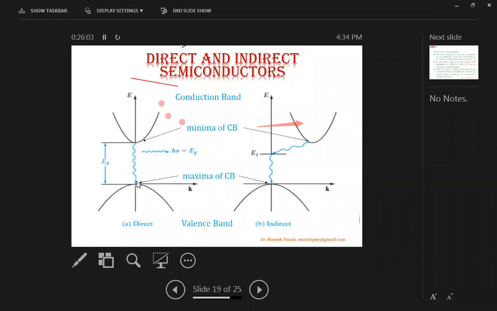As in the direct bandgap semiconductor, the transition is completely vertical. The K value is not changing here. Whereas in this diagram, the electron is firstly coming to some trap level, and then by a vertical transition, it is coming down to the valence band.